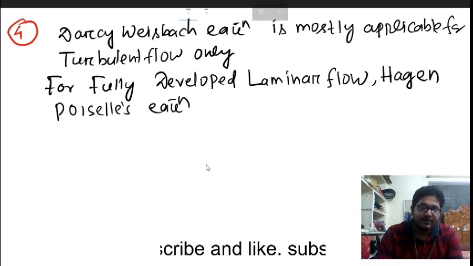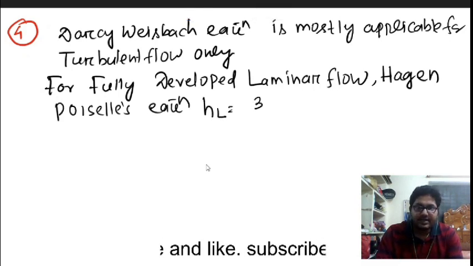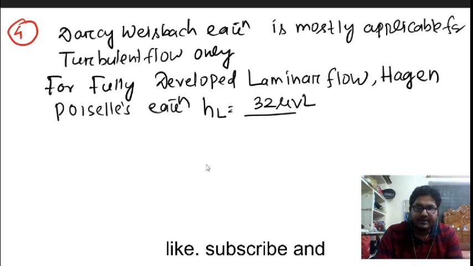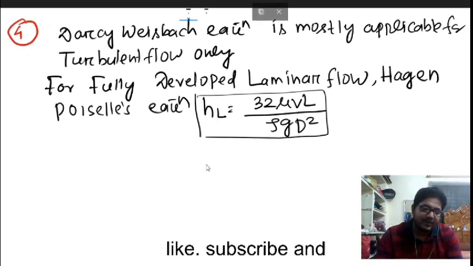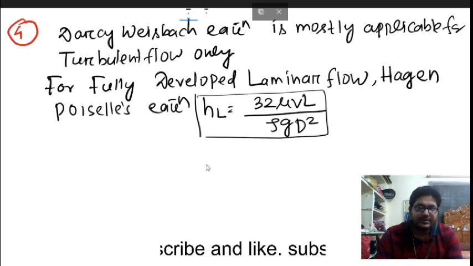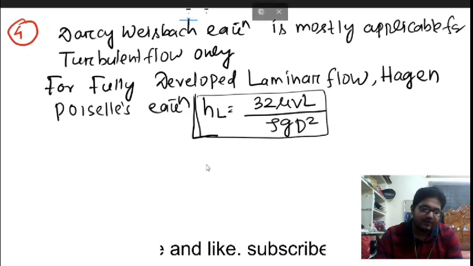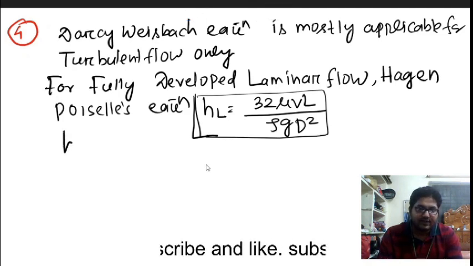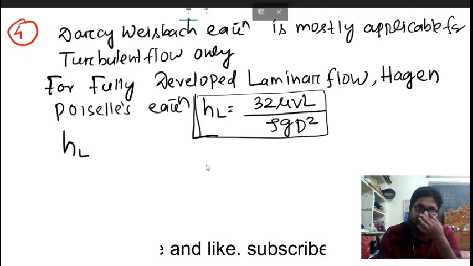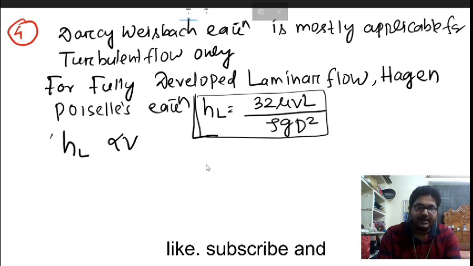This is Hagen-Poiseuille's equation to calculate the head loss, that is 32 mu V L divided by rho g d square. We can use it when the flow is fully developed, meaning the velocity is uniform throughout the cross section. So for fully developed laminar flow, in an objective question, the head loss is directly proportional to V.